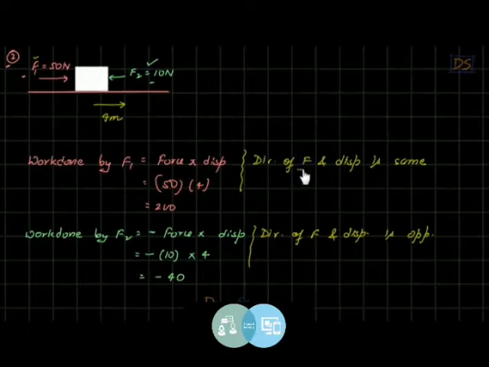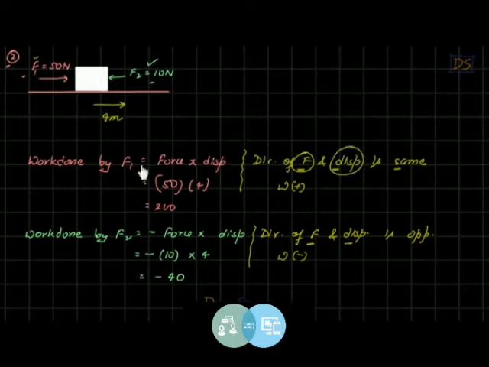So see, students, when force and displacement are in the same direction, then work is positive in sign, as you can see here, 200. But when the direction of force and displacement is opposite, then work is negative. See here, the work has come negative, right? So that's why I was using a negative sign here. Whenever force and displacement are in the same direction, you should not use a negative sign. But if they are in opposite directions, you should use a negative sign. That is very important, students. I hope you understand the point.